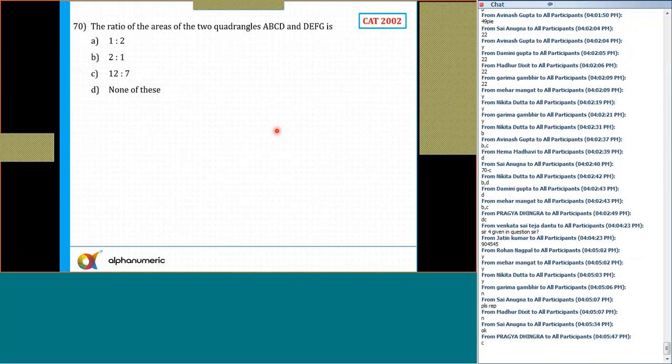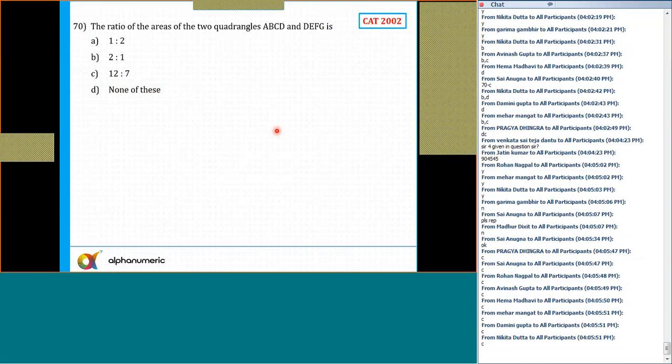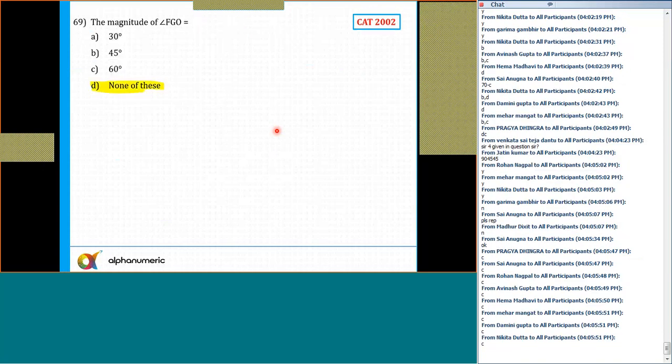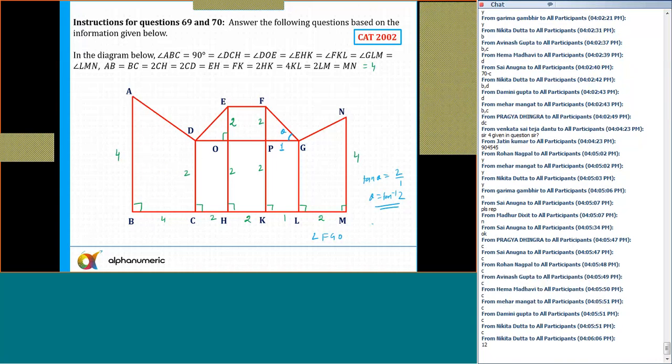The last question: the ratio of the areas of two quadrangles ABCD and DEFG. So I'm talking about ABCD. What is the area of the ABCD? Tell me. It's a trapezium. So half of sum of parallel sides: 4 plus 2 is 6, into 4, 24 by 2, which is equal to 12.